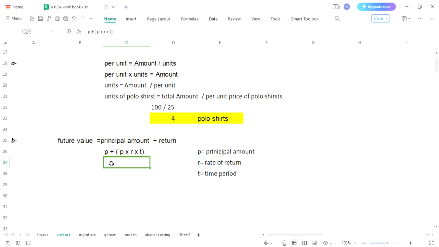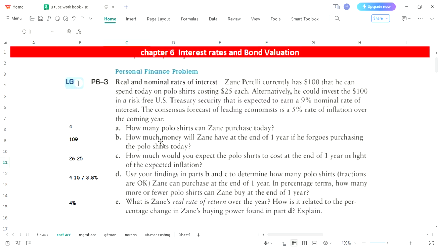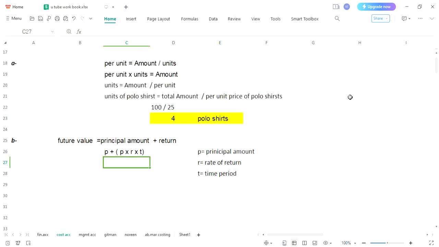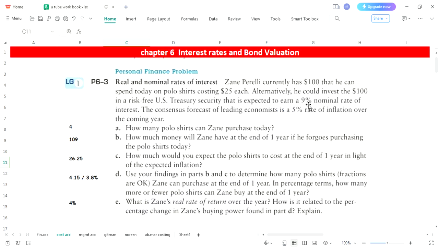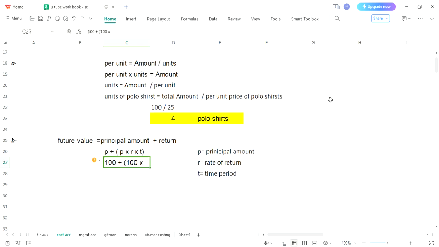Alright, let's start putting our values. As you know, that principal amount which he does have right now is $100. So you will put 100, then you will add it, start your bracket. Please follow this formula. Again, principal amount is 100 and you need to multiply it with rate. Rate of return was expected as 9% nominal rate. So put over here 9%, and then you need to multiply it with time. Time is 1 year, so you will put 1. So guys, in this way your formula would be completed.